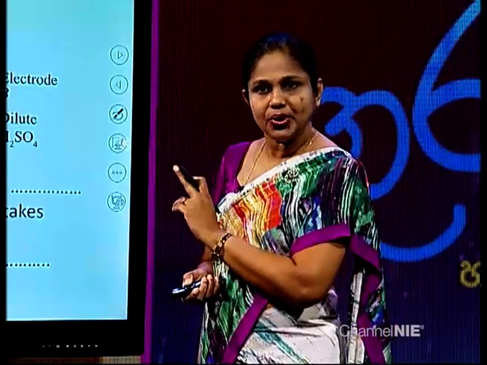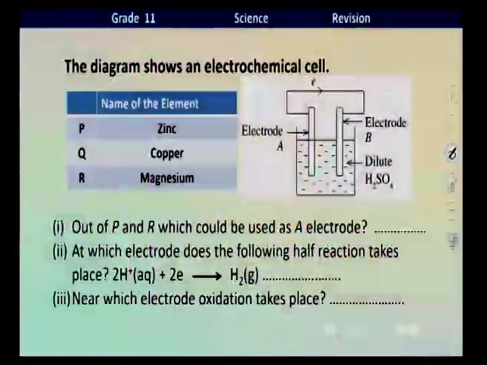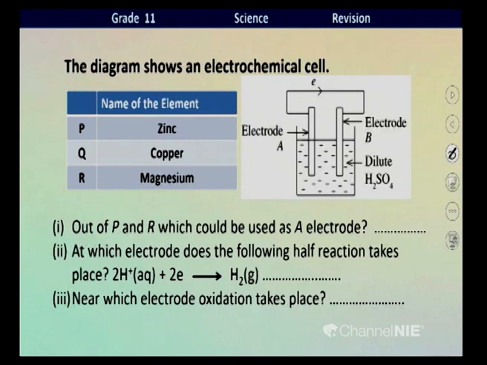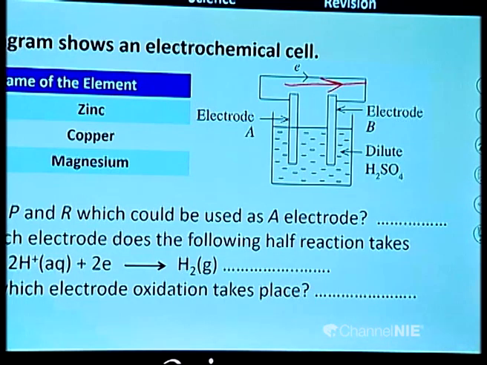Here it shows you in which direction electrons flow, children. Here electrons flow from electrode A to B. This is the direction, children. Right? That means the electrode that is oxidized must be electrode A. Normally, the two common metals that are used as electrodes in galvanic cells are zinc and copper.